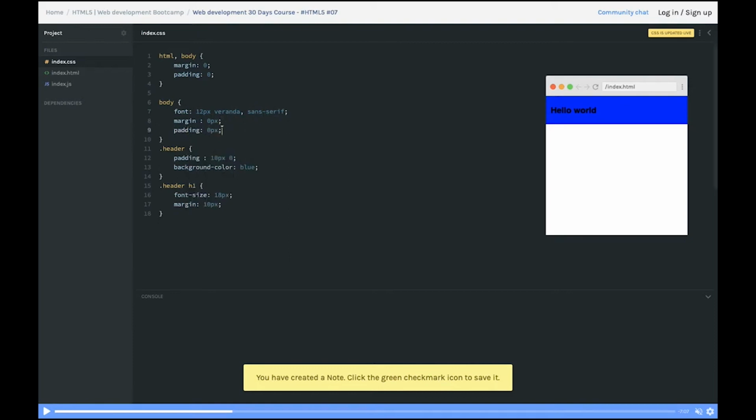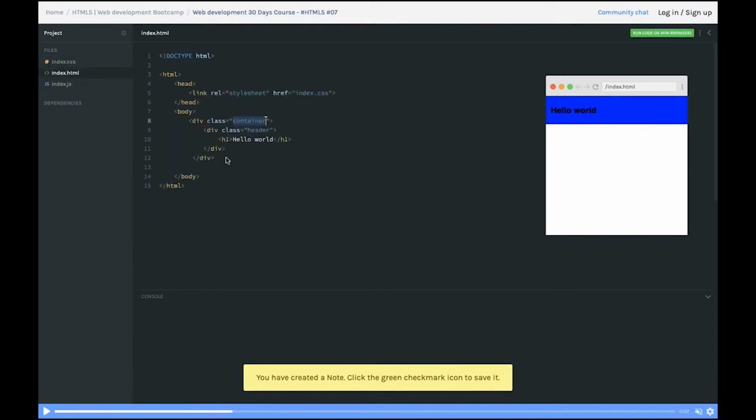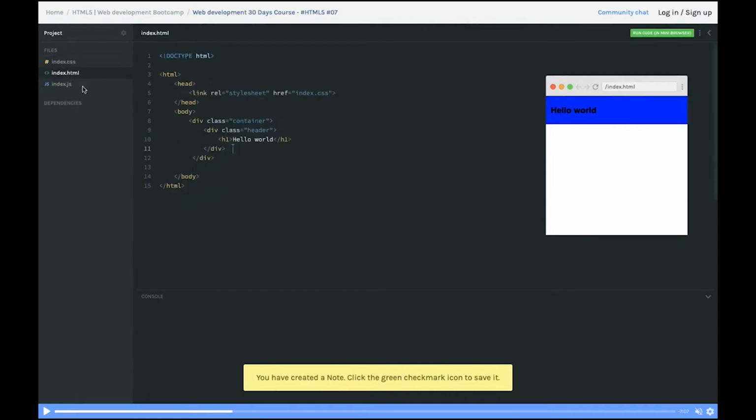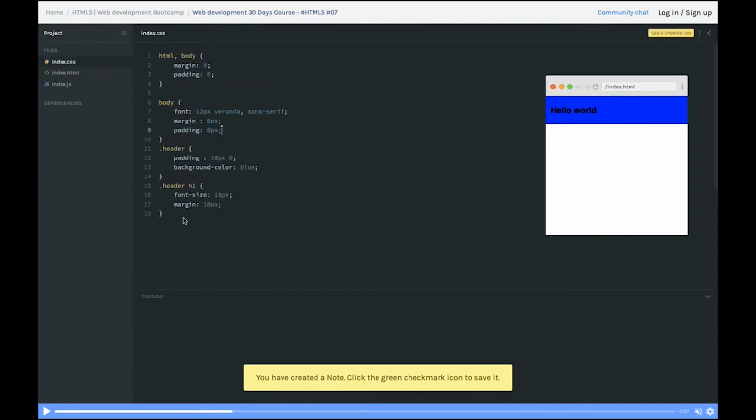Okay, now you are putting a header. If you see the header, inside header we have just an h1 tag, and what we are doing is inside header we put some padding of 10 pixel. Padding 10 pixel means it is applied only on the top and bottom, left and right it is 0 pixel. Background color is, you can say, blue, green, whatever. And inside header we have an h1 tag. So this is how you can define that h1 tag.